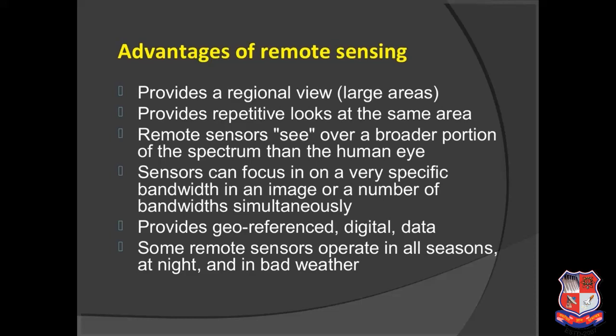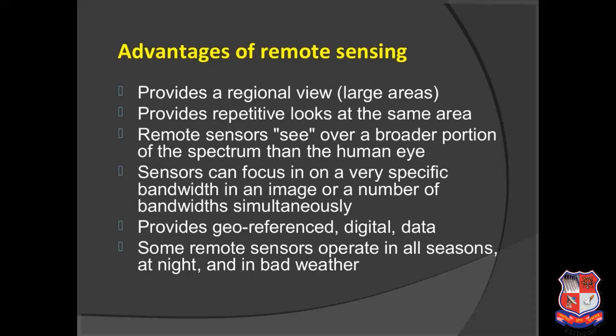It provides a regional view of large areas and provides repetitive looks. That means when a satellite rotates around the earth, it scans the same land repetitively, so you get the change with time. Next, remote sensors see over broader portions of the spectrum than the human eye.